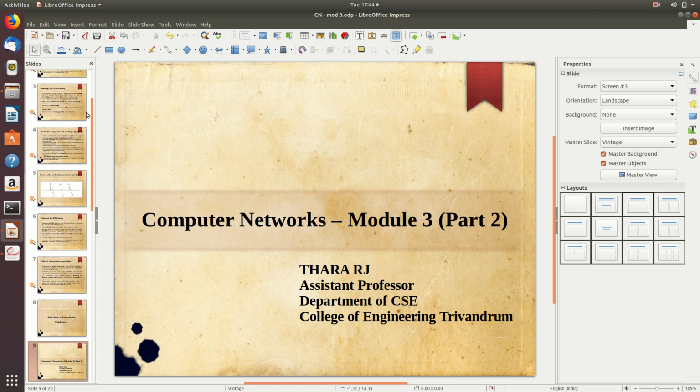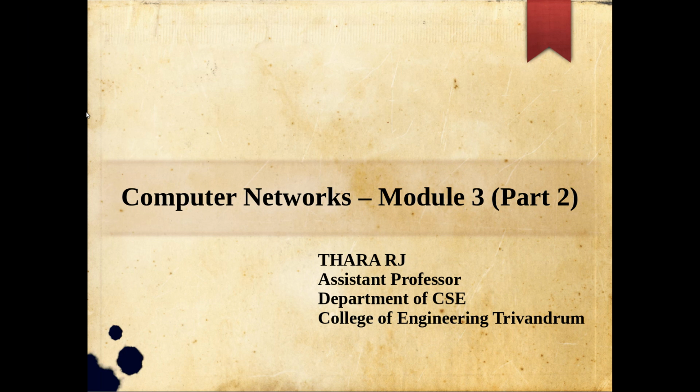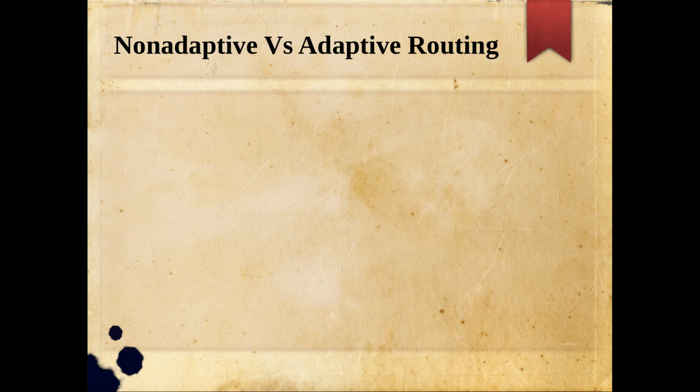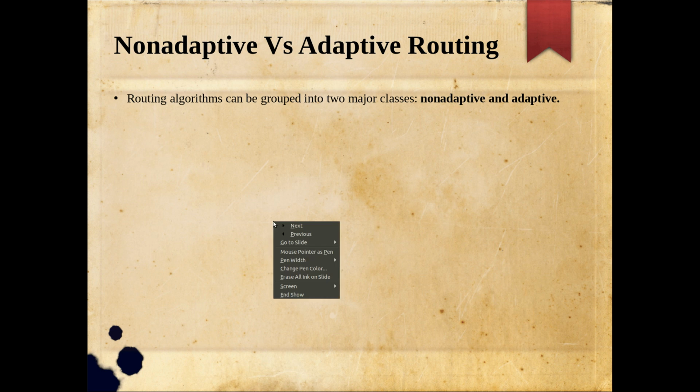So module 3 is basically about the network layer functionality, the core network layer functionality, that is routing, and we already saw the desirable properties of routing and an overview of it. Now let's move on to the types of routing in the main classification, that is non-adaptive and adaptive routing. So the routing algorithms can be grouped into two major classes, that is non-adaptive routing and adaptive routing.